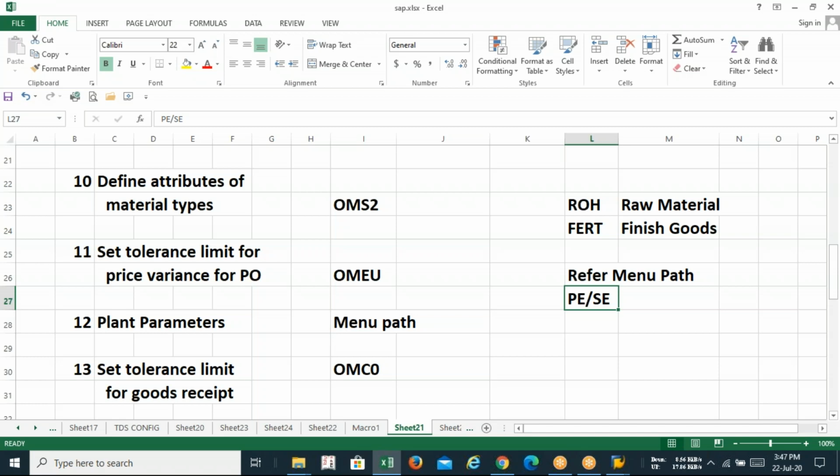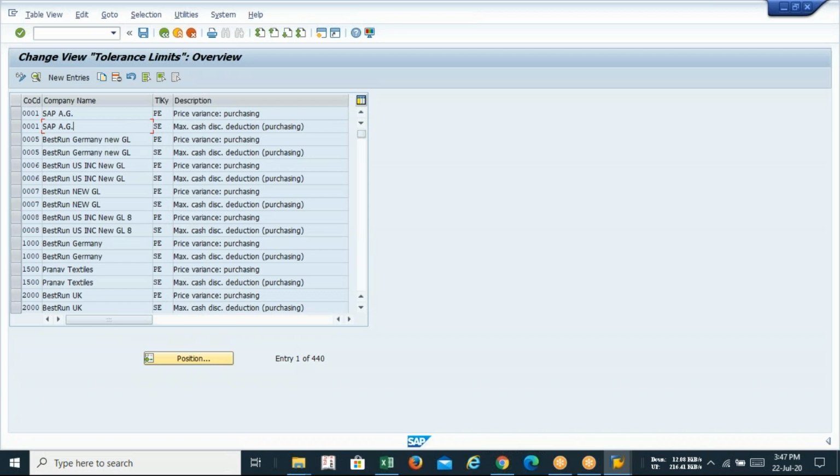See, my price may vary because of two things: either the fluctuating of the price, or a difference in the cash discount or trade discount. So all these two types of condition you need to consider at the time of configuration of tolerance limit in price variance. So two tolerance keys, you can see that every company code has these two tolerance keys, PE and AC. Okay, so you have two options.